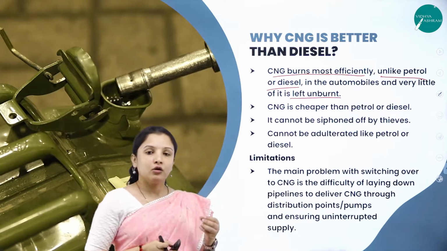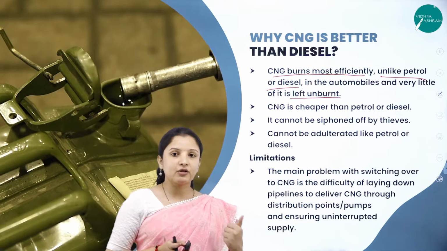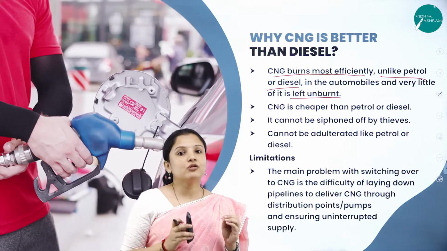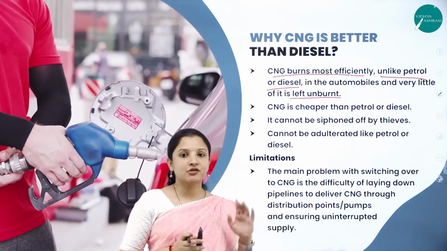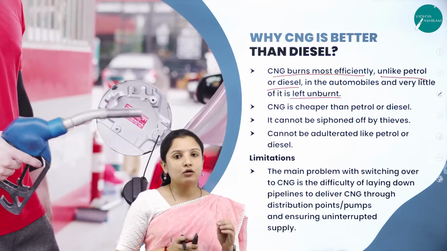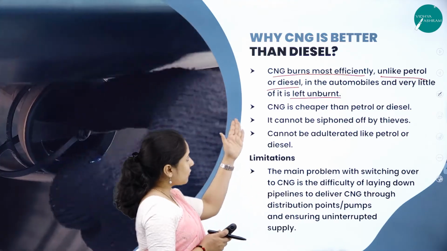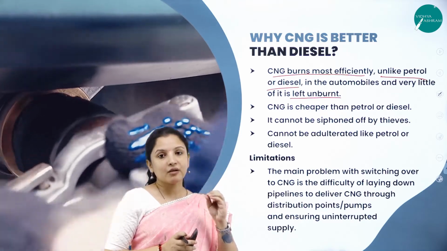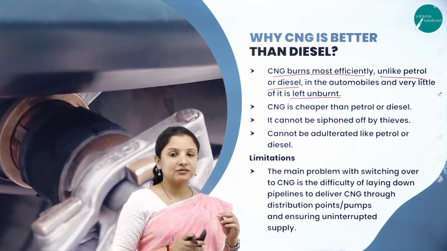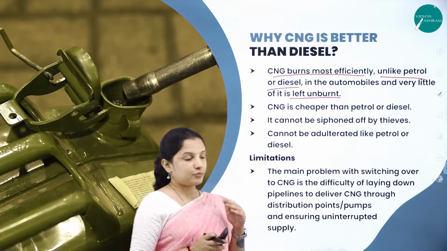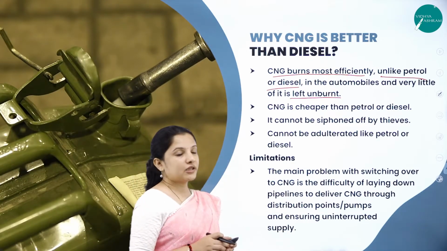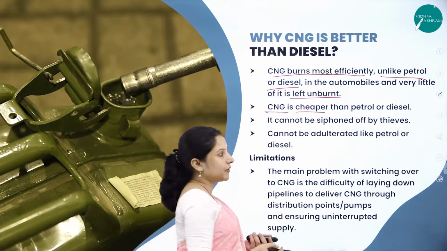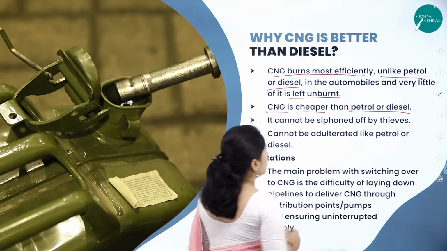I told you, in normal vehicles which use petrol and diesel, during combustion a lot of unburnt hydrocarbon is left and released as such to the environment, leading to a lot of air pollution. But with compressed natural gas, a very minimal amount of unburnt hydrocarbon is left. Therefore, the pollution can be reduced. Apart from that, compressed natural gas is cheaper, that is, less expensive when compared to petrol or diesel.